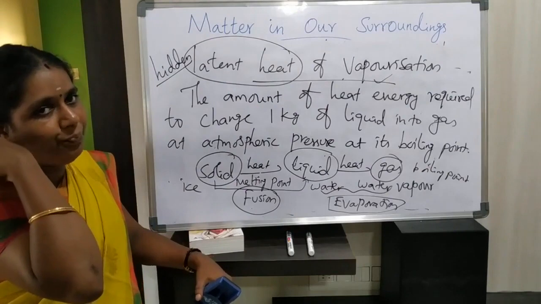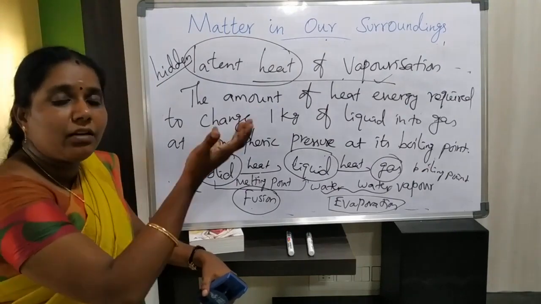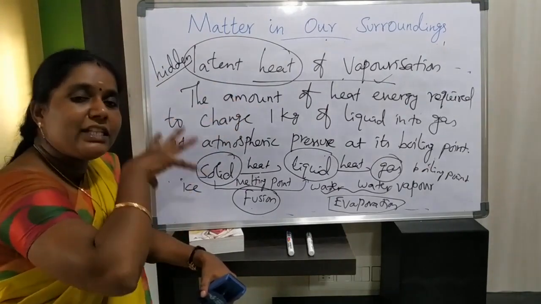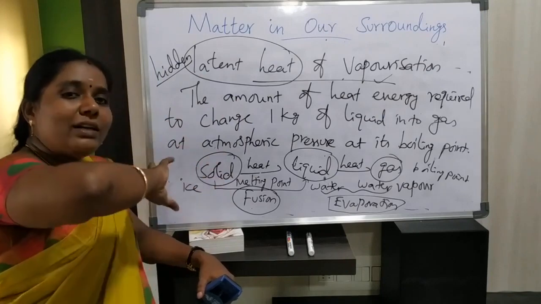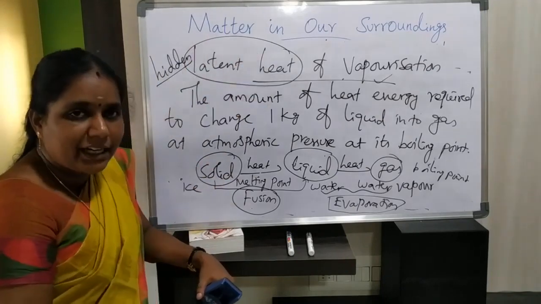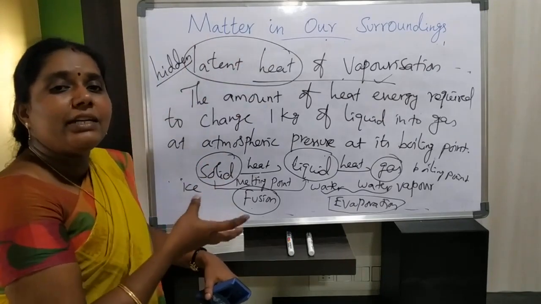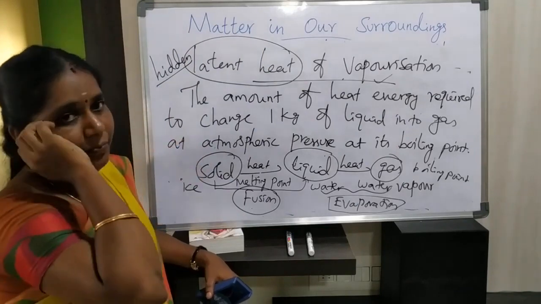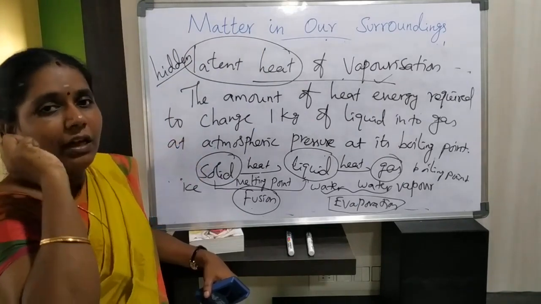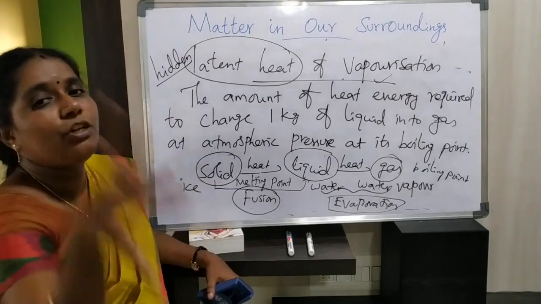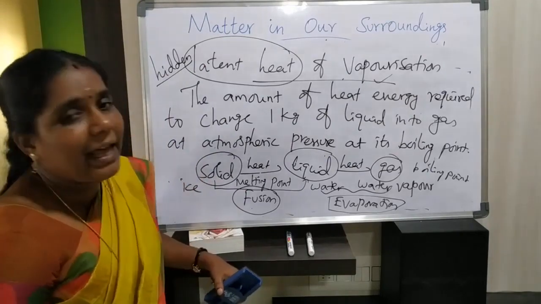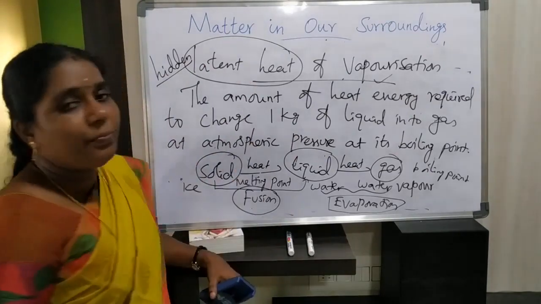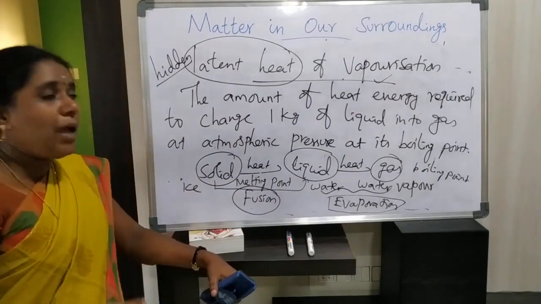That heat energy is used to overcome the force of attraction between the particles. The same happens in the vaporization process also.